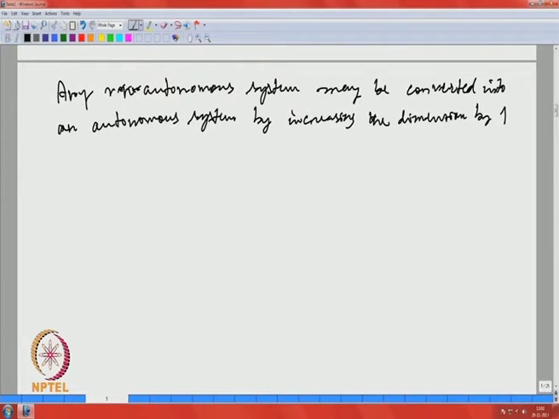So, how is it done? Let me just quickly mention that. So, we have a non-autonomous system. x j dot equal to f j of x 1, x 2, x n, and now these f j's also depend on t. So, I have again a system of n equations. Now, the right hand side explicitly depends on t.